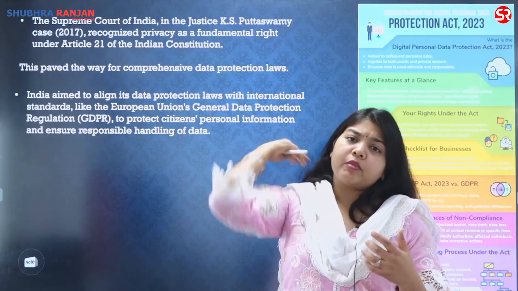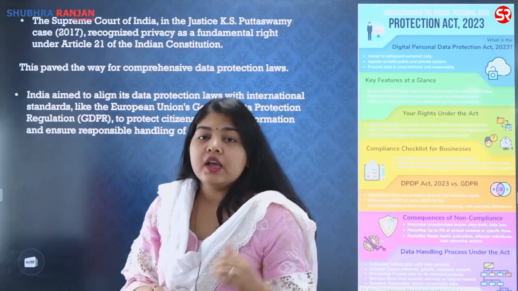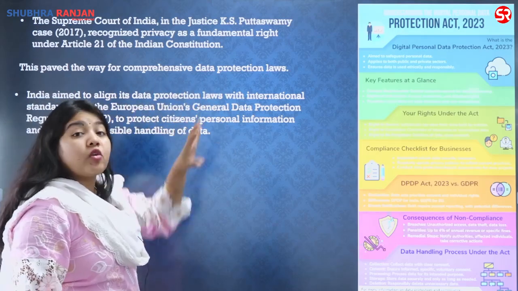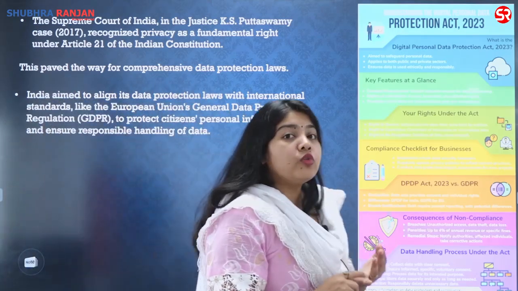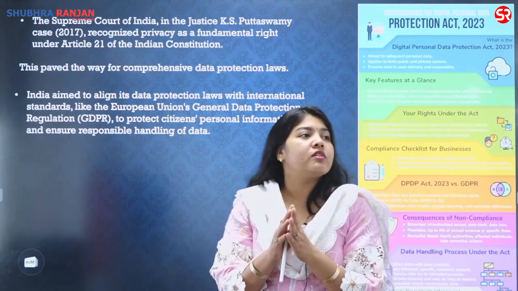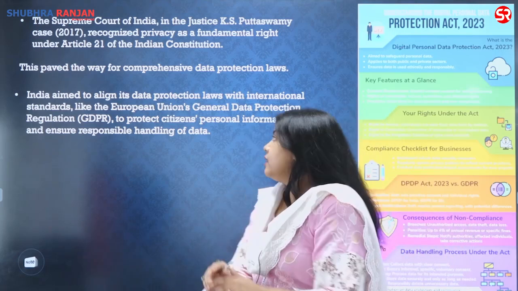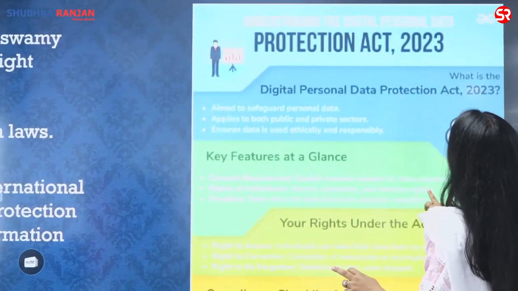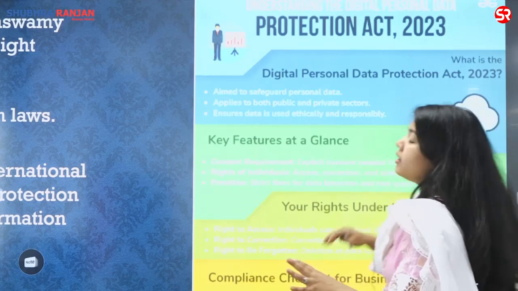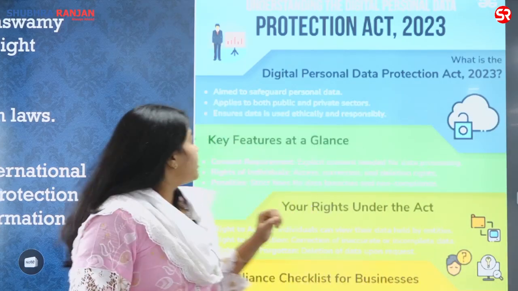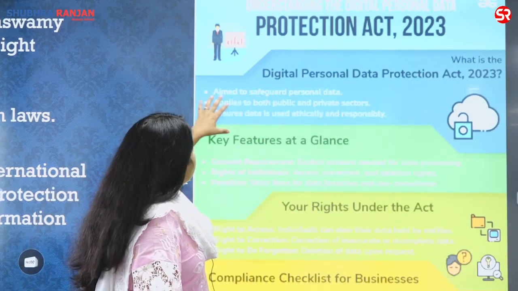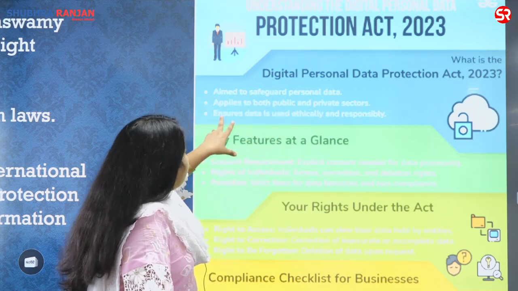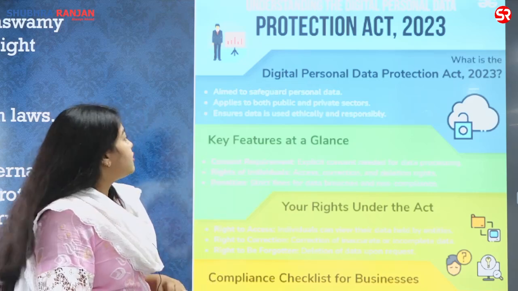Especially Aadhaar case ke time pe there was a lot of hue and cry around the right to privacy. We are talking about that case. Then India aimed to align its data protection laws with international laws. So the European Union, USA, Canada already have very strong laws aimed at protecting personal data. When I talk about the data protection bill, this infographic I find handy in understanding it. This Protection Act aims to safeguard personal data. It applies to both public and private sectors. It ensures data is used ethically and responsibly.